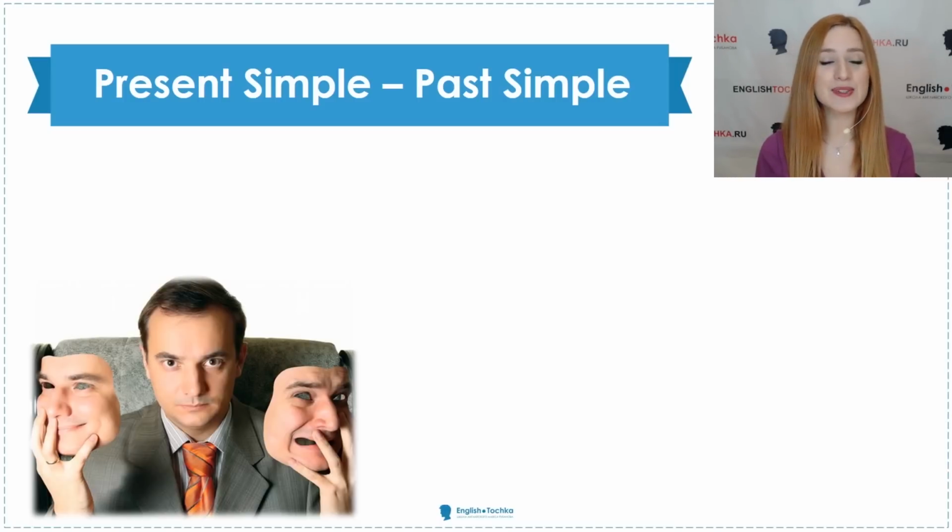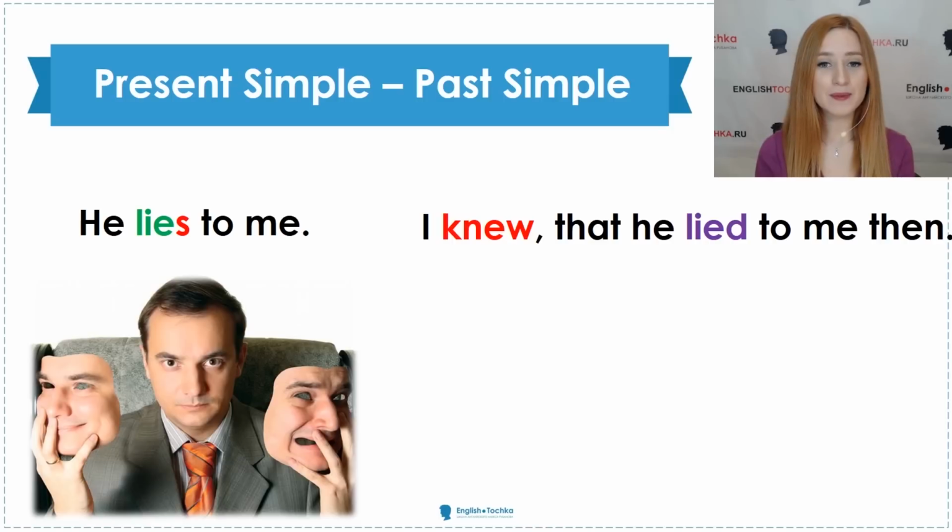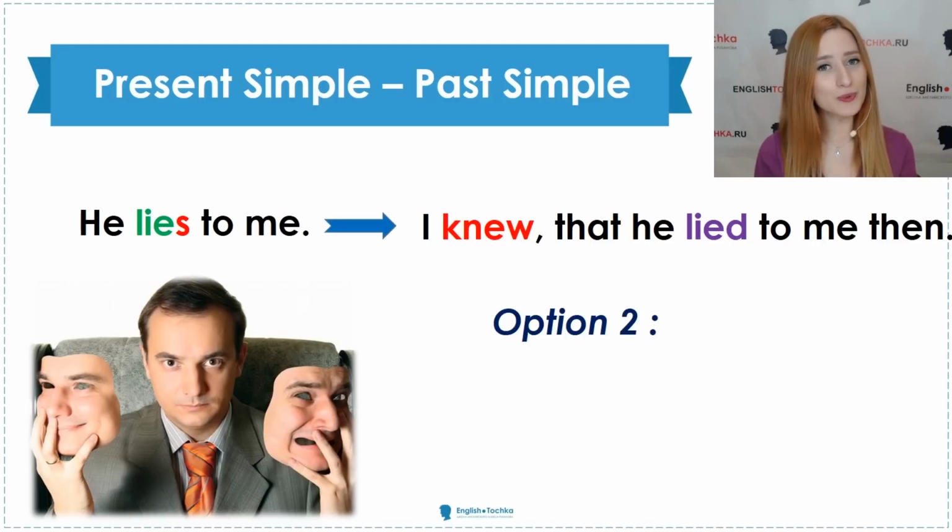Present simple goes to past simple. He lies to me, that's present simple. I knew that he lied to me then. I knew, that's past simple. I knew that he lied to me then. There is an option too.